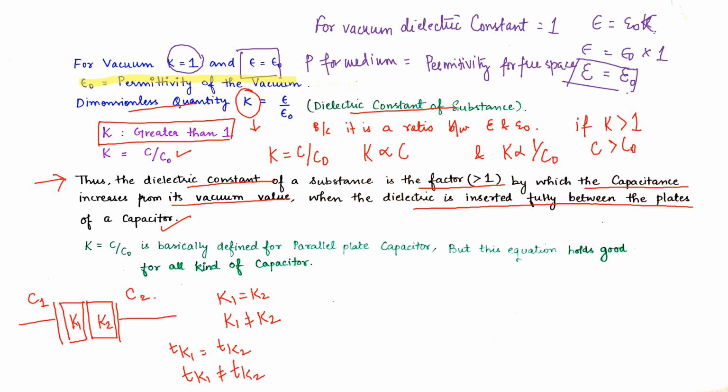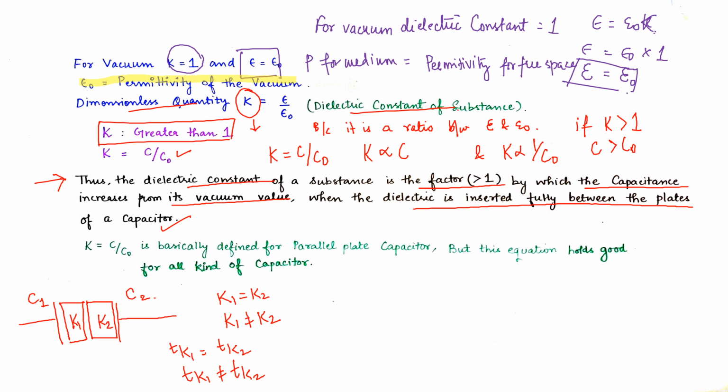There will be such cases. A dielectric constant is simply a constant which defines a dielectric's property, but when introduced between the capacitor plates, their thickness also plays a role. How much area between the capacitor plates is occupied by a dielectric plays an extremely important role, and we will understand this when we solve a few problems related to this concept.